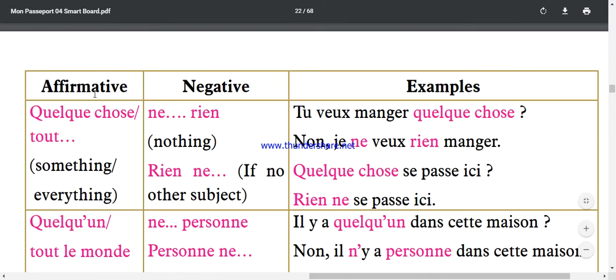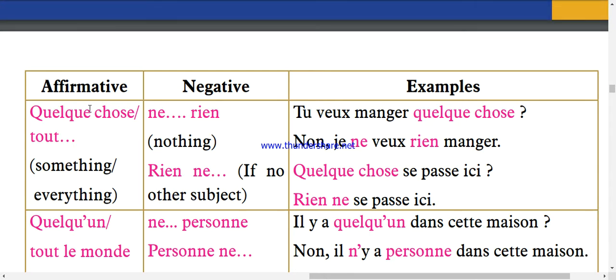You see there's a table where first is affirmative, second is negative, and then the examples are given. So I'll explain to you. You see there's a word quelque chose, meaning something, and there's again one word tout, that means everything. So you have to keep in mind that in affirmative sentences, when the question is asked using these words, you always have to reply using the negative words of them. Like for quelque chose the negative is ne rien, for tout also the negative is ne rien only. Quelque chose means something and ne rien is nothing. So let's see the examples.